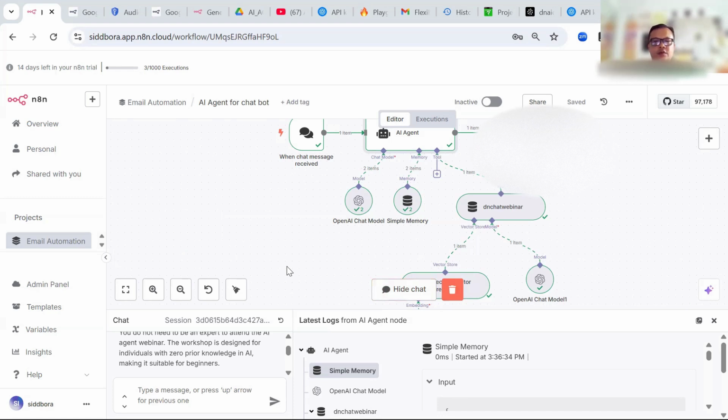With the advent of ChatGPT and other LLM models, this is a game-changing technology. And we should not be afraid of getting replaced by AI, but we should be empowered by learning AI. So this is the first step.